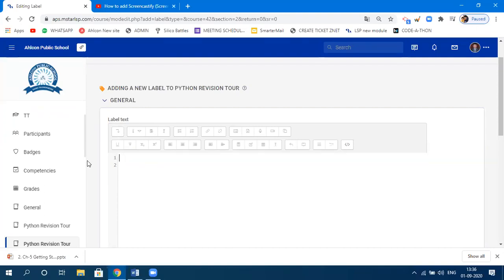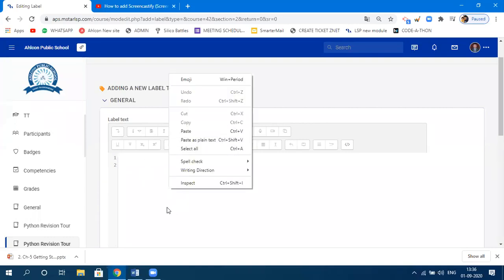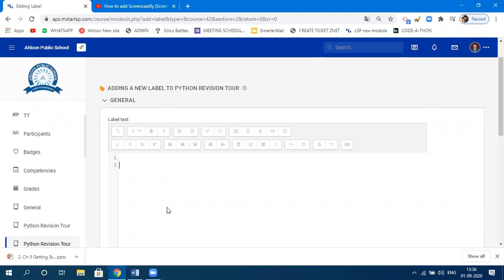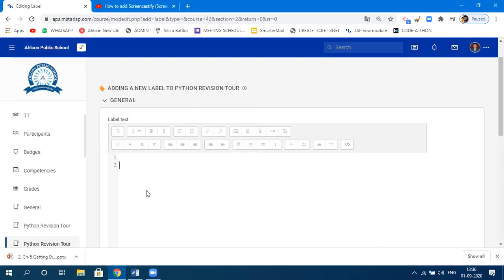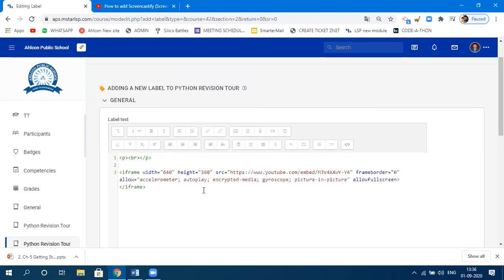Delete it, let's say. Then right click on this area and paste, or directly press Control V. You know both the options now. Control V to paste, or right click on paste. Both are going to work in exactly the same manner. Click on this paste, and after that, one more time click on HTML.